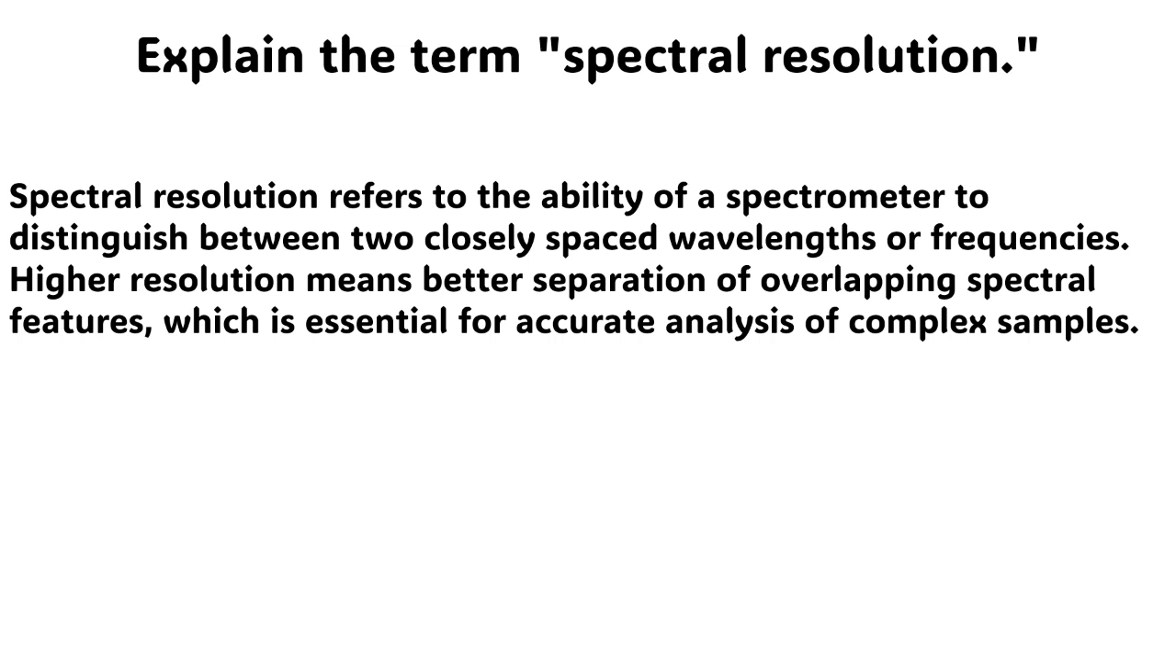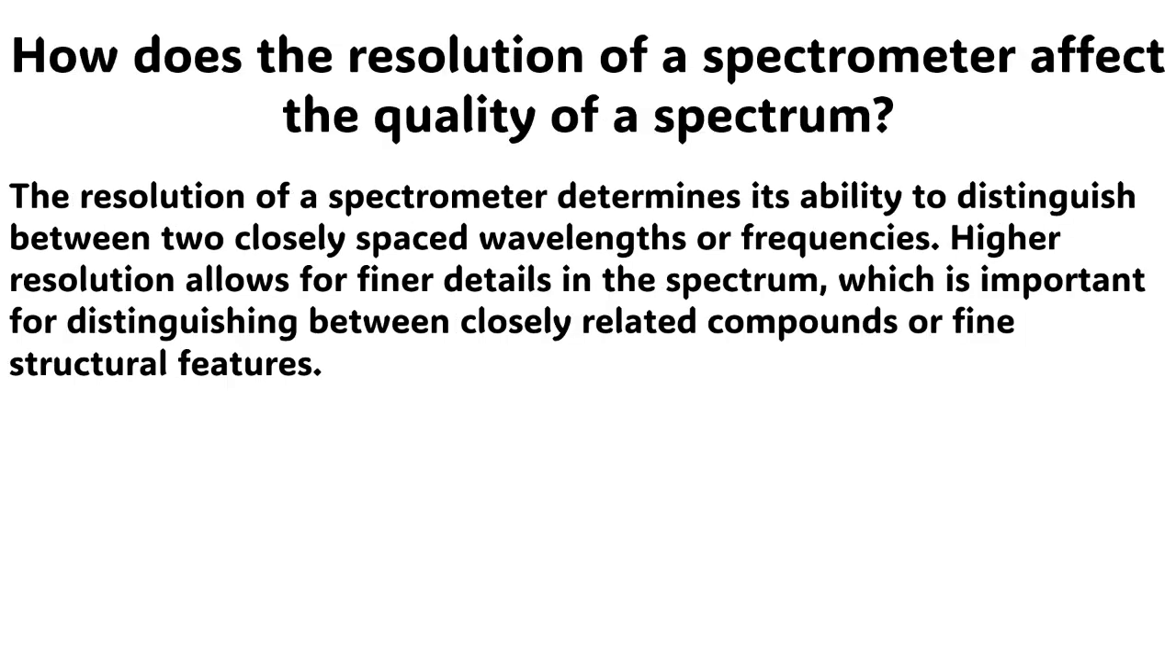The next question is, explain the term spectral resolution. The answer to this question is very simple. Spectral resolution refers to the ability of a spectrometer to distinguish between two closely spaced wavelengths or frequencies. Higher resolution means better separation of overlapping spectral features, which is essential for accurate analysis of complex samples.